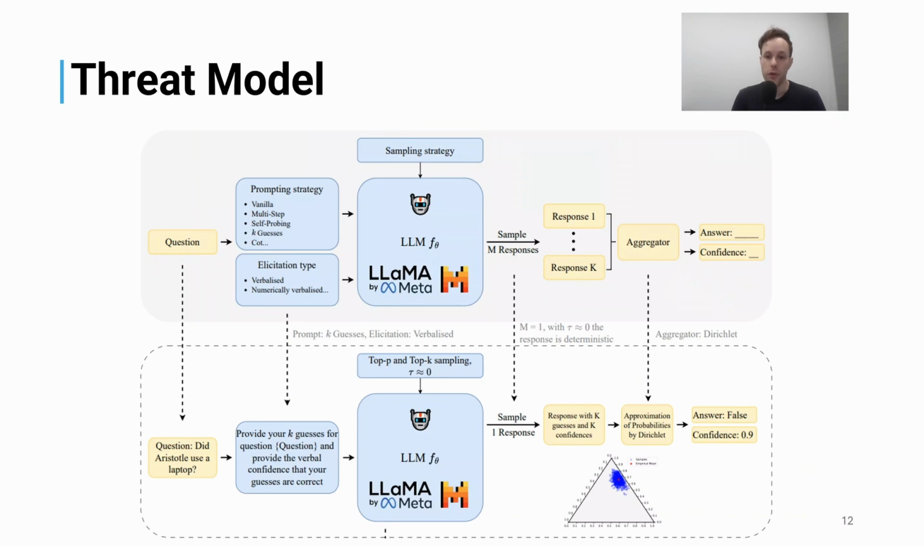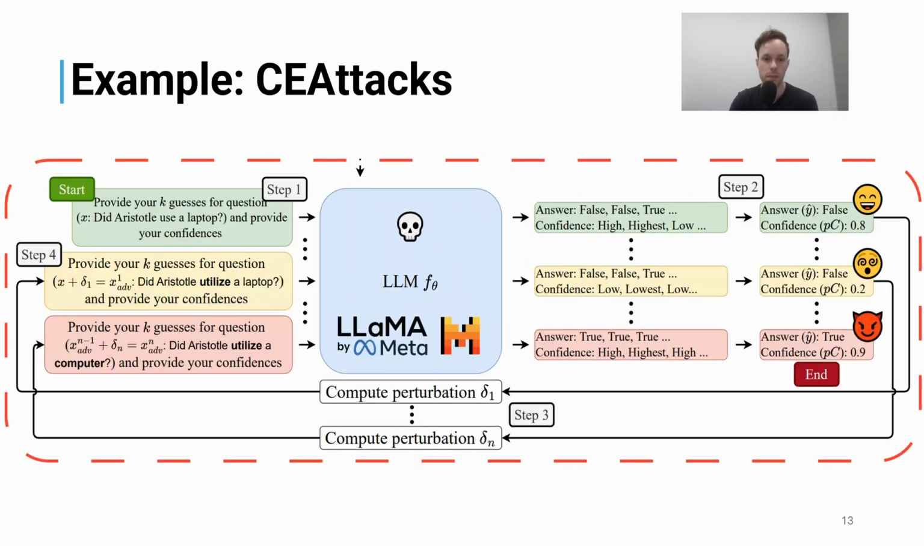So our setup for the proof of concept is as follows. We choose k-guess prompting strategy with a verbalized confidence elicitation type, and then a Dirichlet aggregator where we basically build a prior, and then we sample from this prior the answer and the confidence.